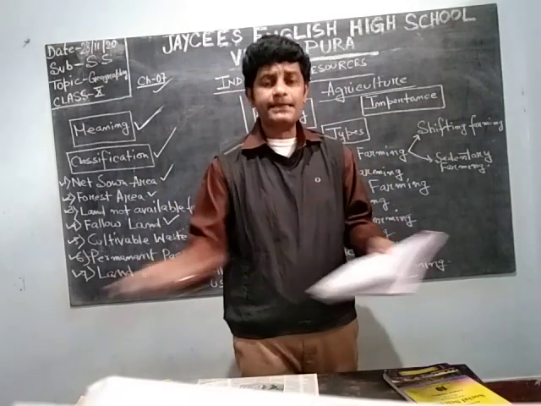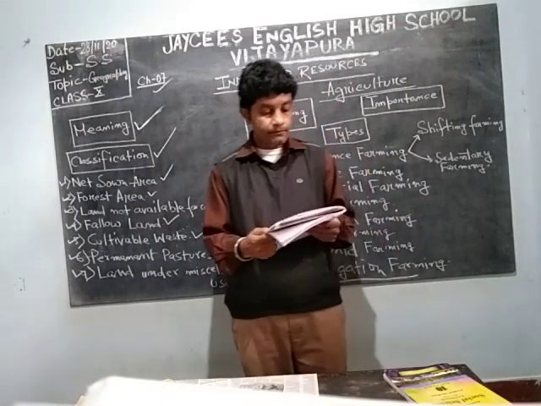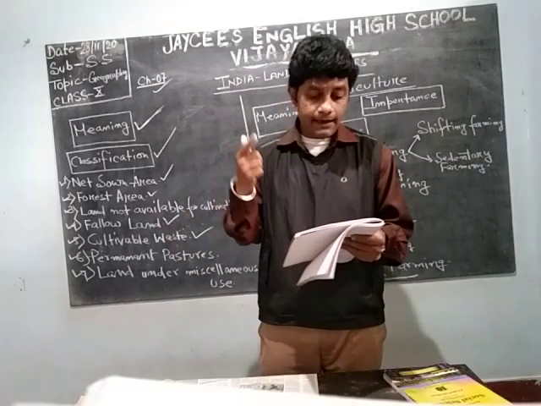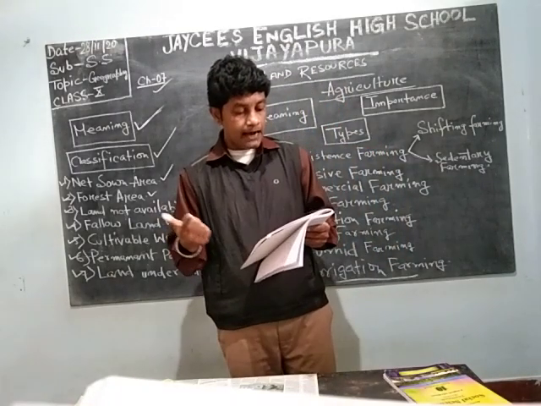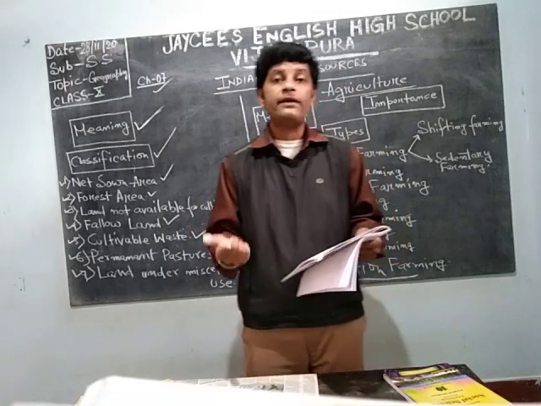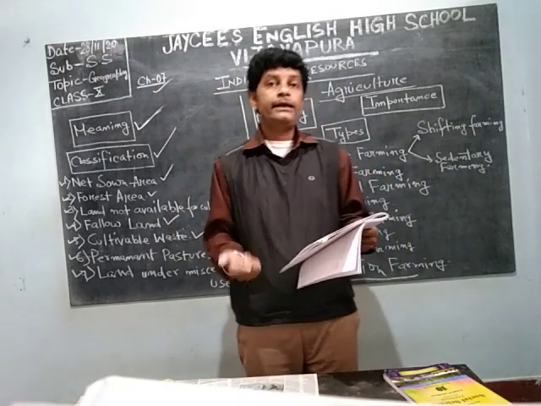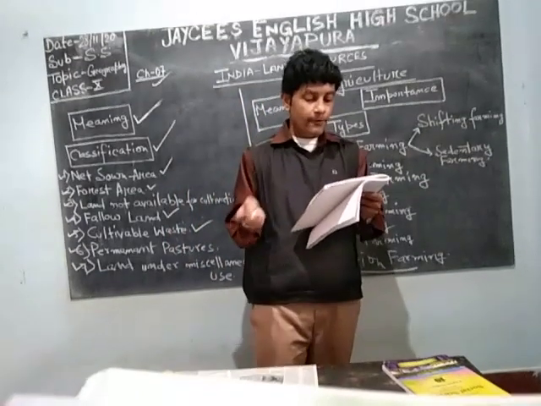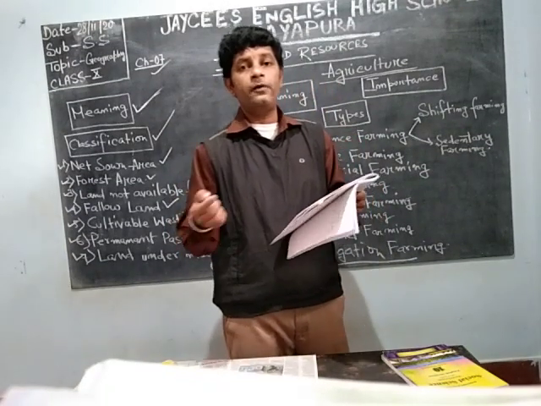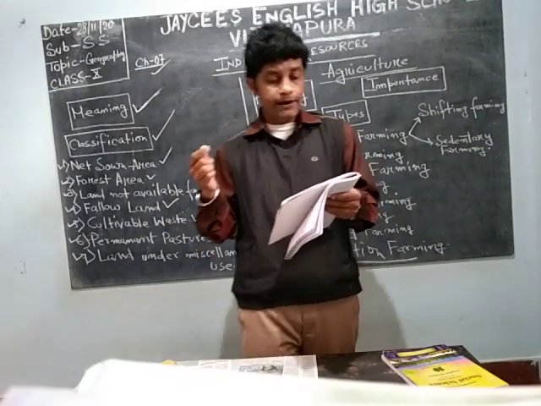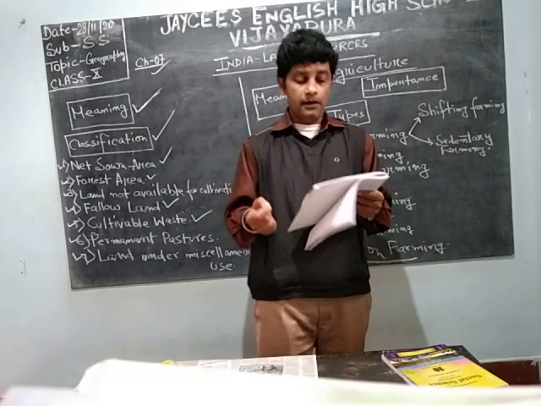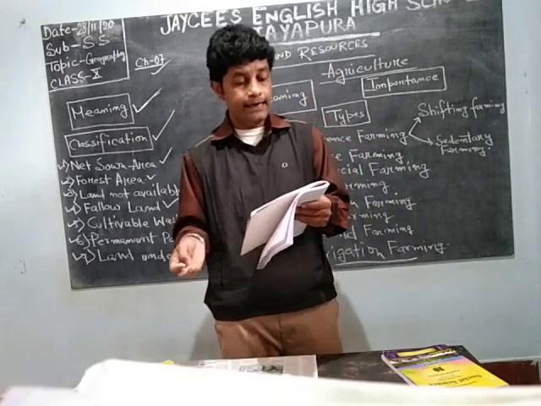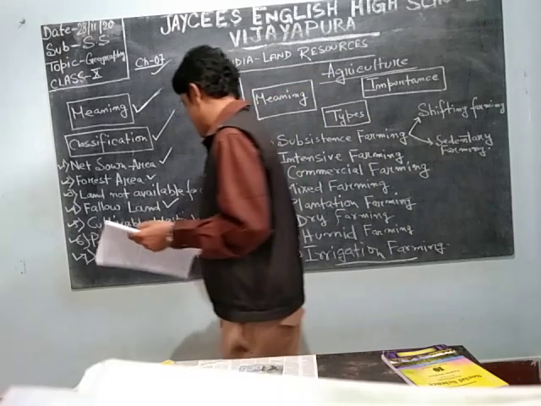That is a special barren land. It is extensively found in the states of Meghalaya, Goa, Nagaland, and Rajasthan. These are the places where you can find this cultivable wasteland. It accounts for only 3.4% of the total area of India. Only 3.4% of the total area of India is cultivable wasteland.